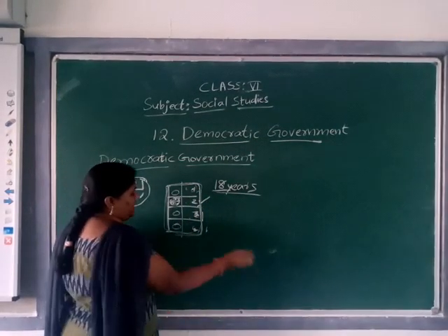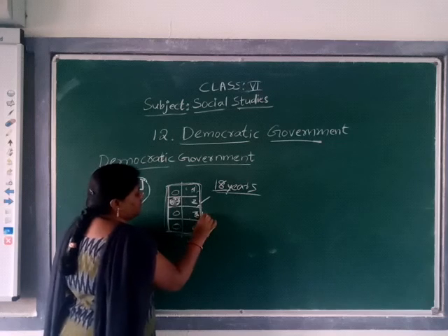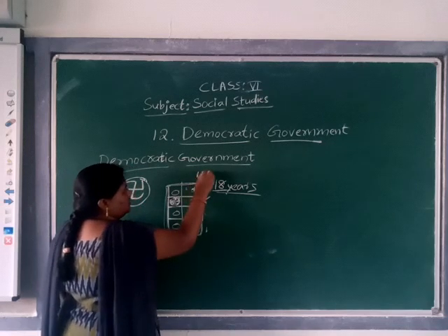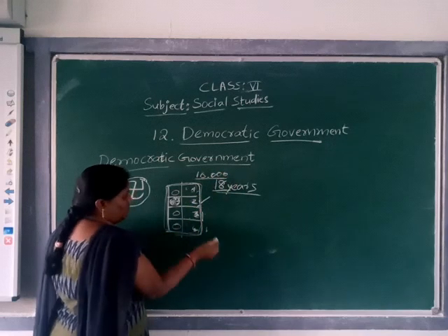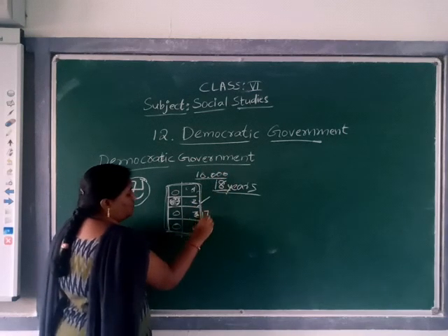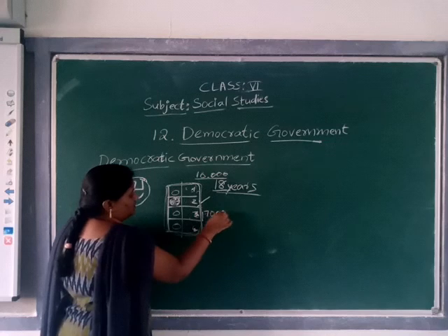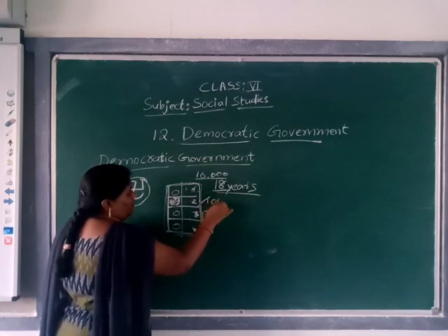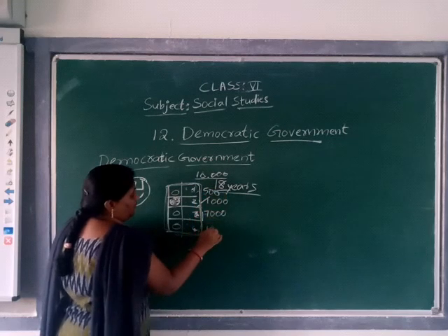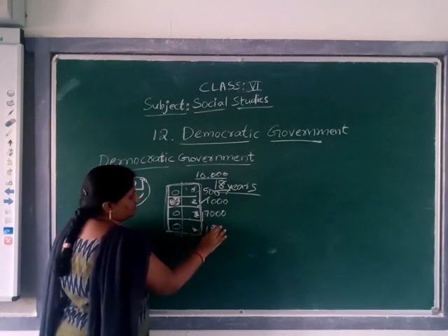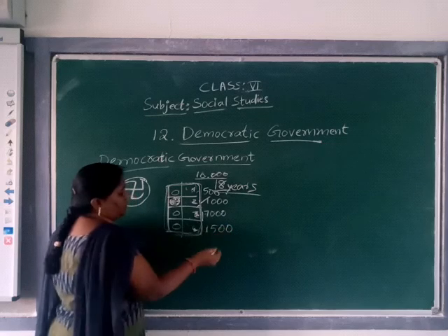The government will issue how many votes each one got. Who got the majority? For example, out of 10,000 votes, maybe voter 3 got 7,000, maybe another got 1,000, maybe another got 500, maybe another got 1,500 votes.